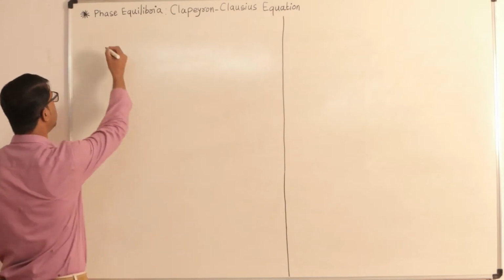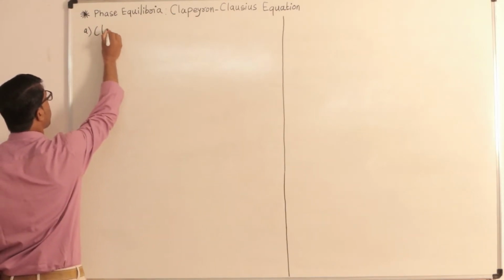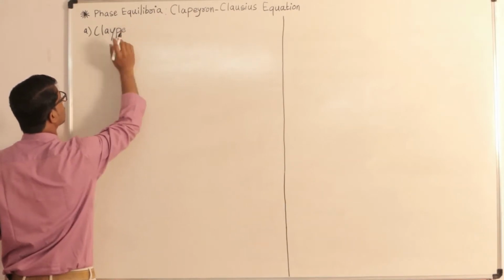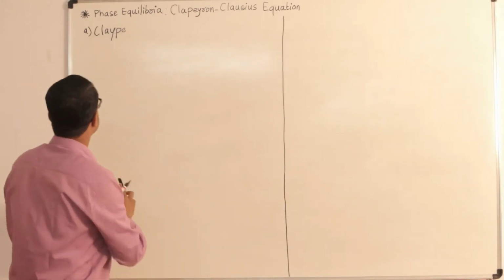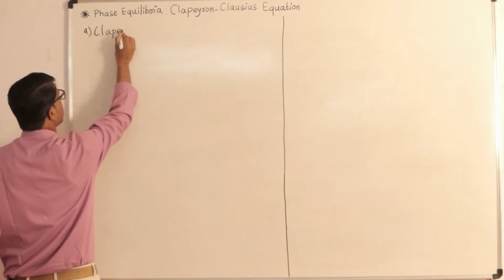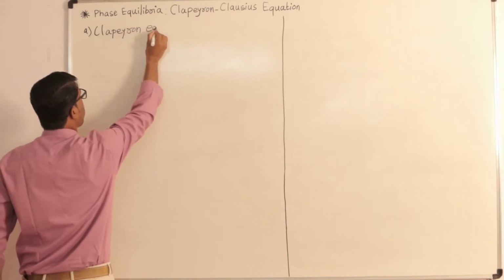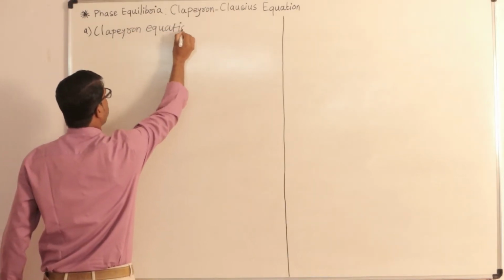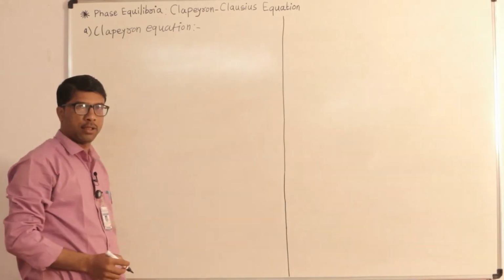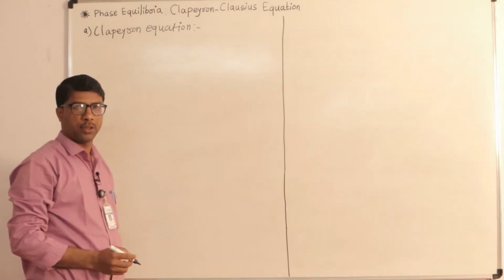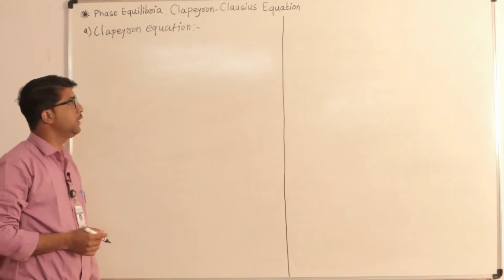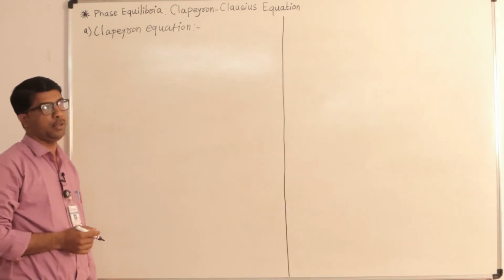The first part is the Clapeyron equation, and the second part of this equation is the simplification suggested by Clausius. So let's start with the first part, that is the Clapeyron equation. This equation was developed by the scientist Clapeyron.